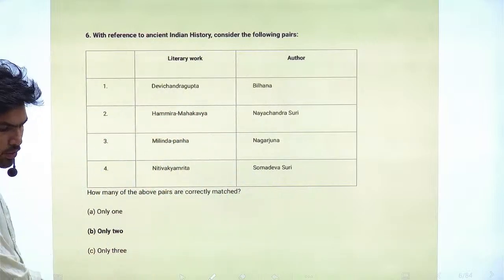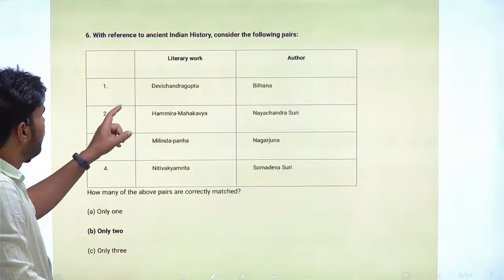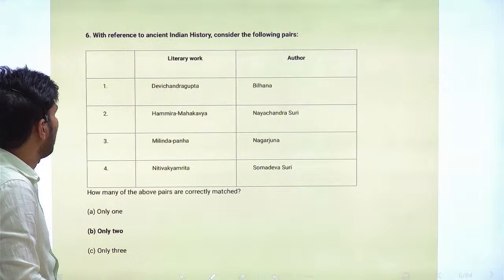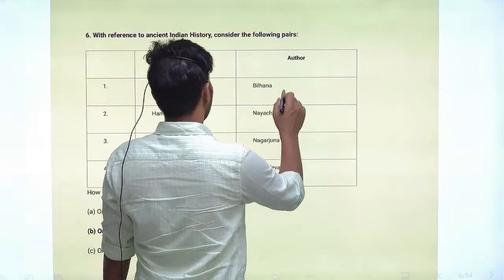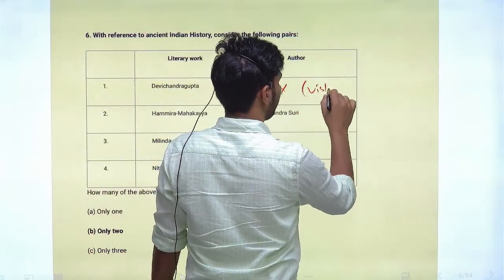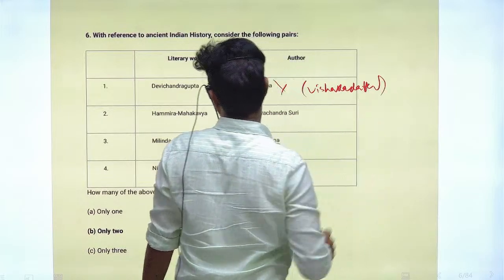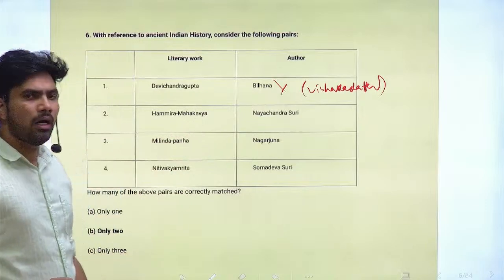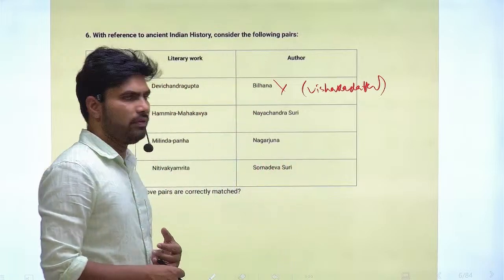With reference to ancient Indian history, consider the following pairs. Literary work, and the author associated with the literary work. So Devi Chandraguptam and Bilhana. This is an incorrect match. Actually, Devi Chandraguptam has been composed by Visakha Datta, right? Visakha Datta composed the Devi Chandraguptam. Another famous work of Visakha Datta is Mudra Rakshasam, that is also written by Visakha Datta himself.